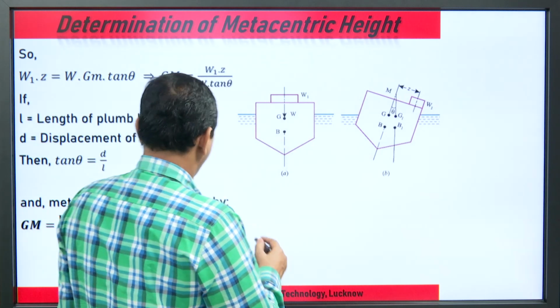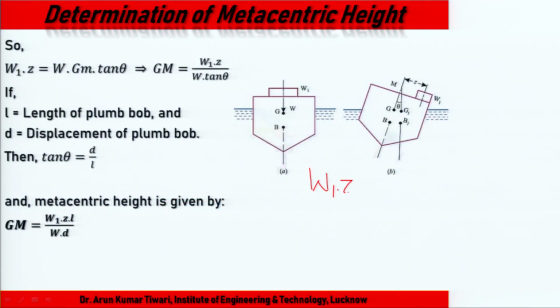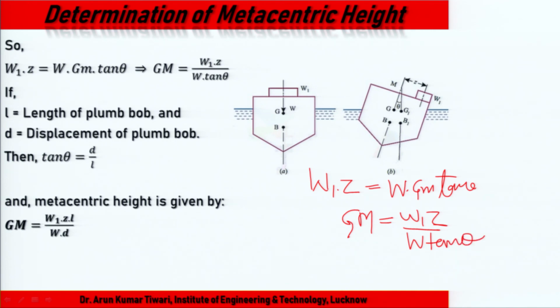So W1 into Z equal to capital W GM tan theta. So we can calculate GM equal to W1 Z upon capital W tan theta.